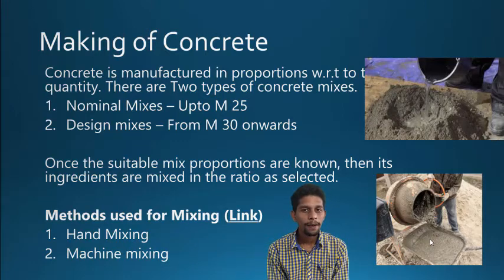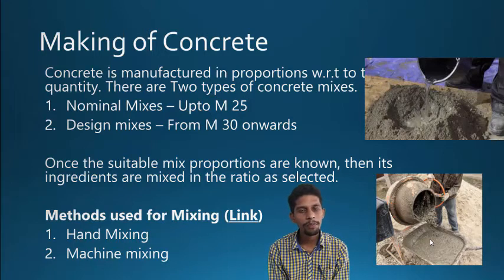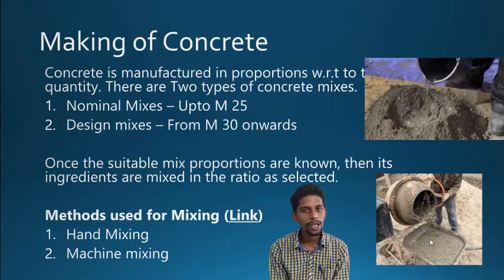For making concrete, first of all you have to prepare the mix proportion ratio. In order to prepare the mix proportion ratio, you have to select one grade, whether it is a nominal mix or a design mix, based upon the type of work you have taken.